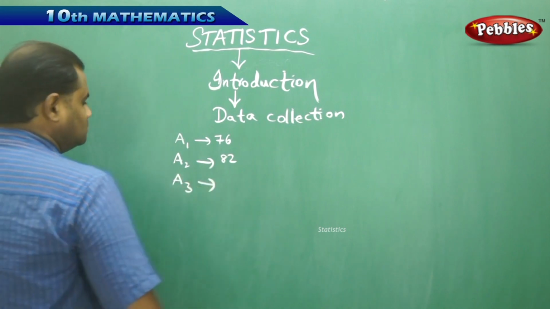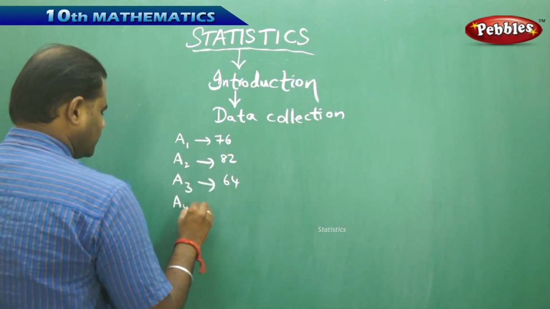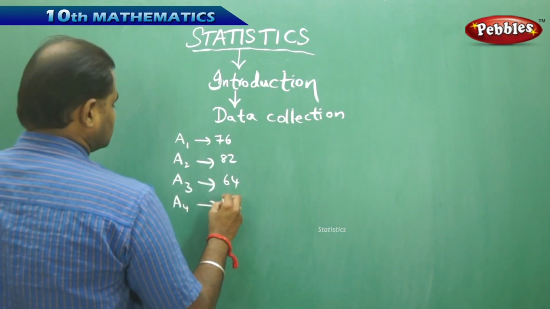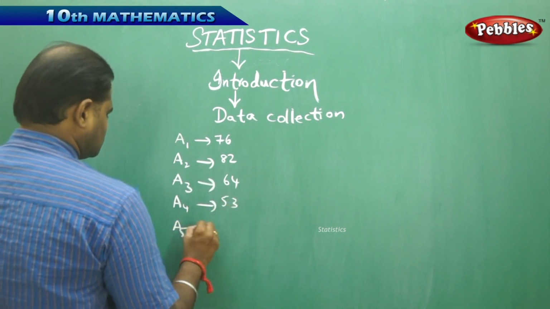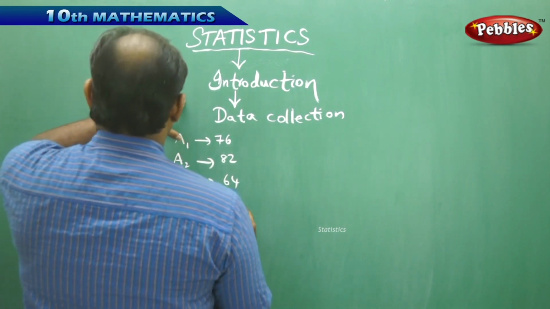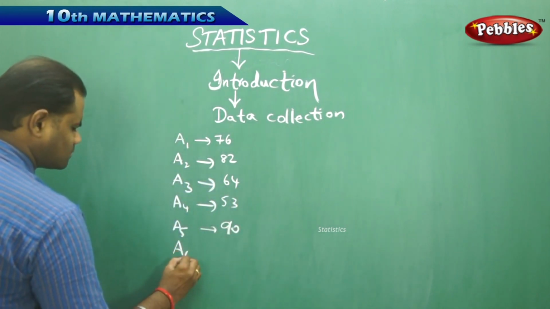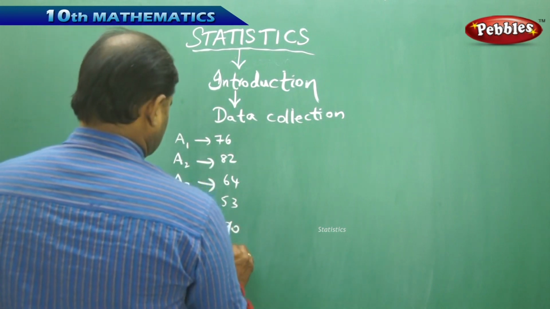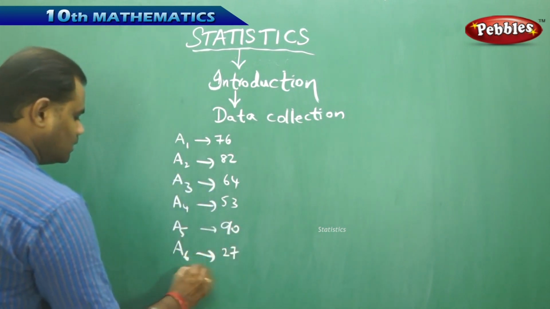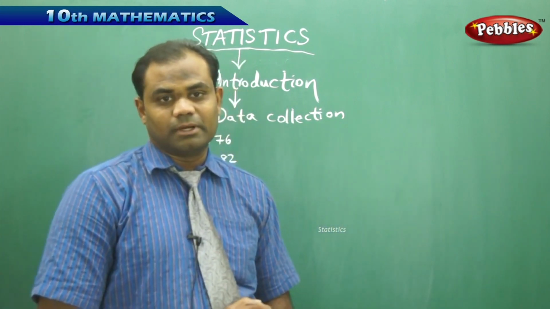and similarly the student A3 with 64, and A4 with 53, and A5 with 90, and A6 with 27, and say etc. There are different data collections through which the marks are obtained by the student.